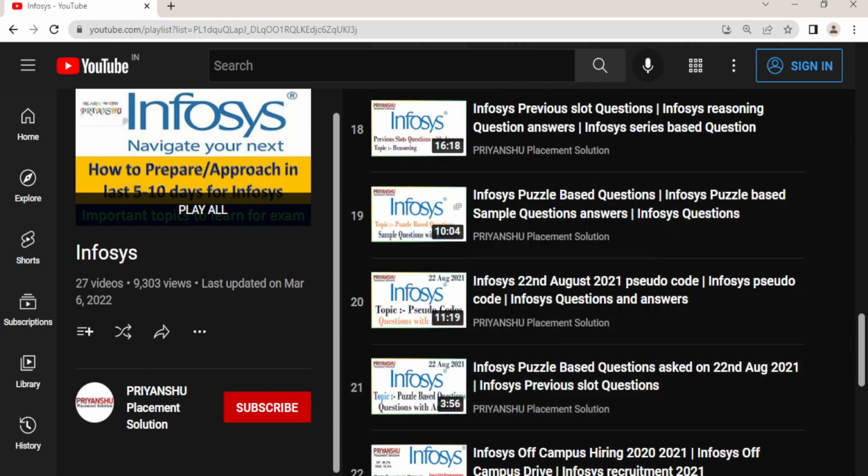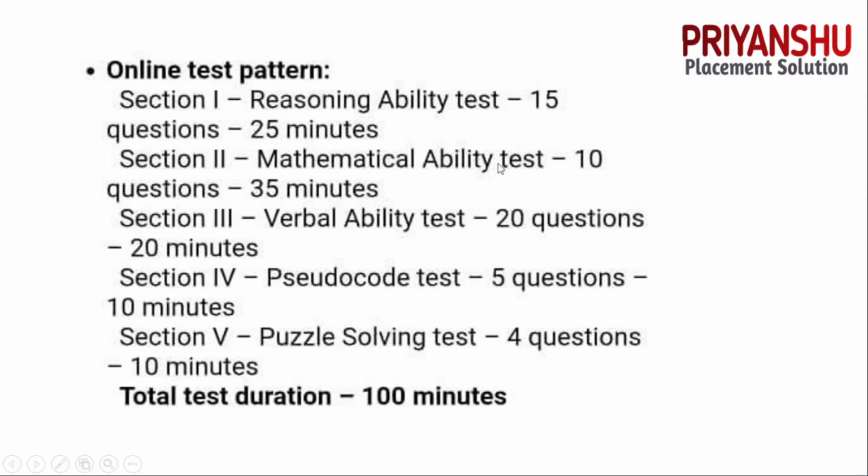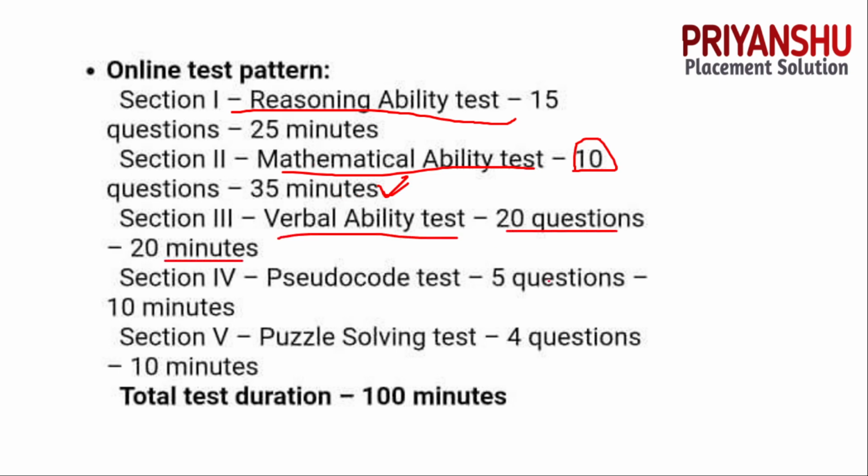So let us see what type of questions and what type of syllabus there is. Let's discuss one by one. Basically, guys, you all got this syllabus and exam pattern. The first section is reasoning ability, with 15 questions and 25 minutes. Next is basic aptitude, with only 10 questions and 35 minutes. Next is verbal, with 20 questions and 20 minutes.